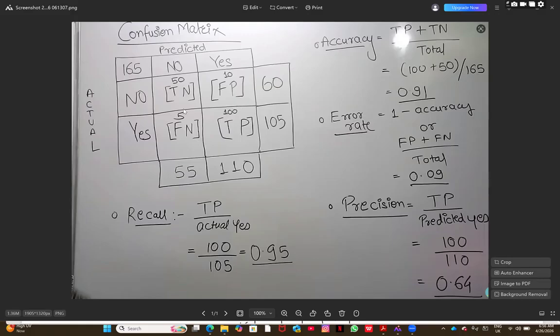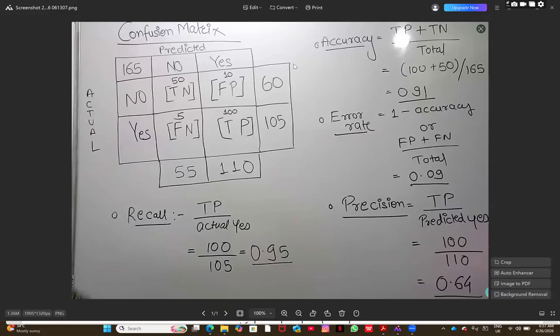So you train the model, and you decide which algorithm to go with. Is it logistic regression, or will you go with linear regression? What kind of model will you be choosing? How will you determine that your model is giving the correct answer? There could be multiple algorithms, and you have tried multiple. This confusion matrix will help you determine which model to go with. For that, I have created a diagram.